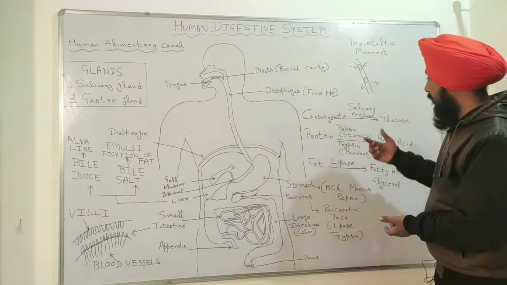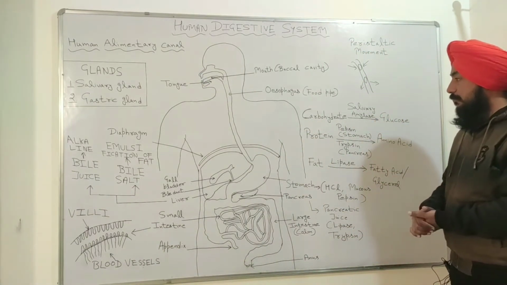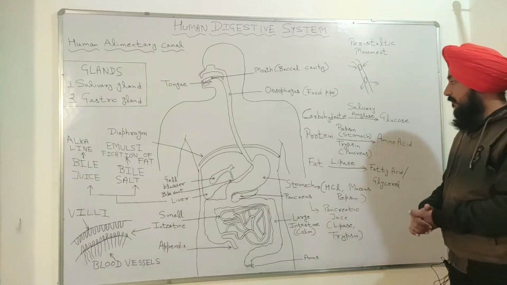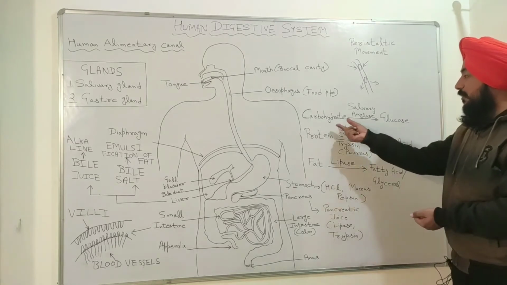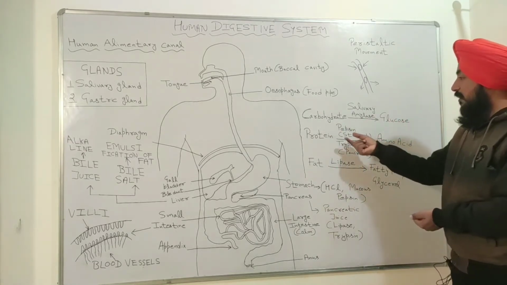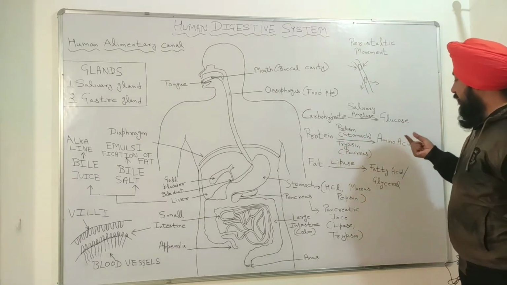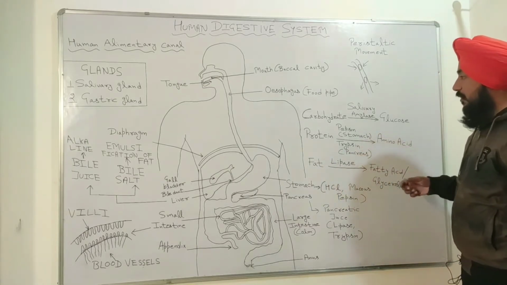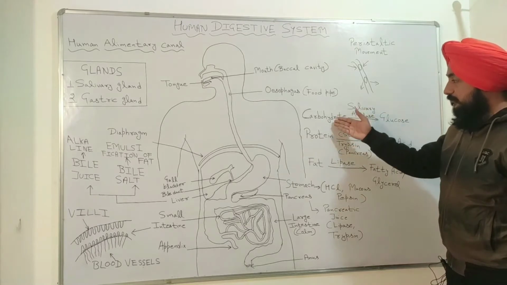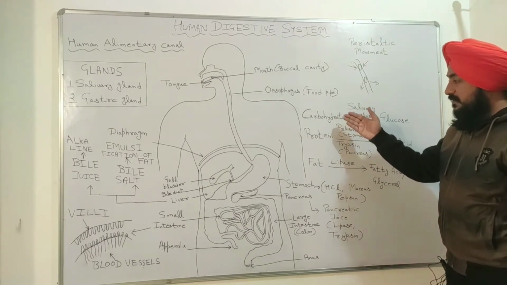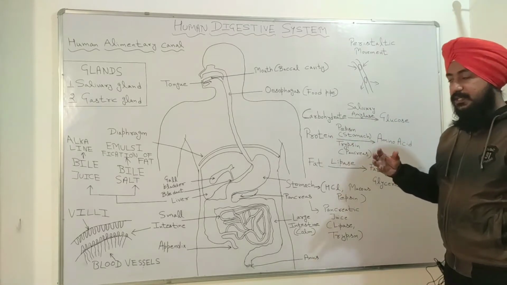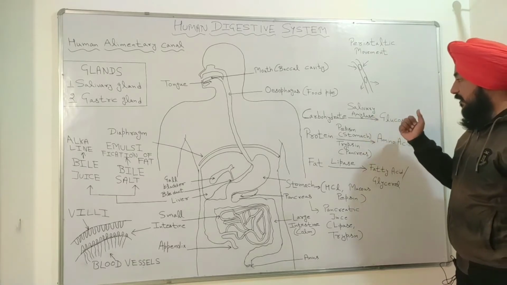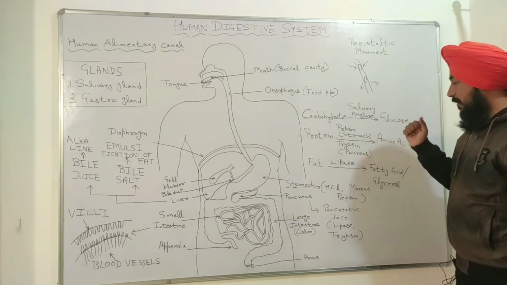I have written three chemical reactions, or we can say these are the three metabolic reactions which take place in our body. In the first reaction, carbohydrate is converted into glucose, in the second, protein is converted into amino acid, and in the third, fat is converted into fatty acid and glycerol. These are the three complex food materials which are converted into simple ones with the help of enzymes like salivary amylase, pepsin, or lipase in our body.